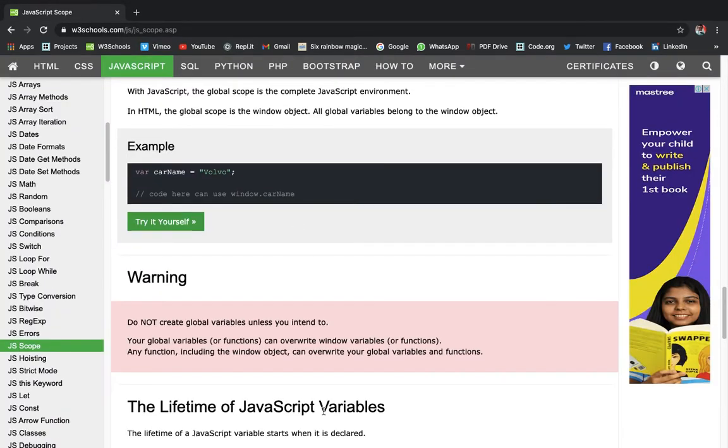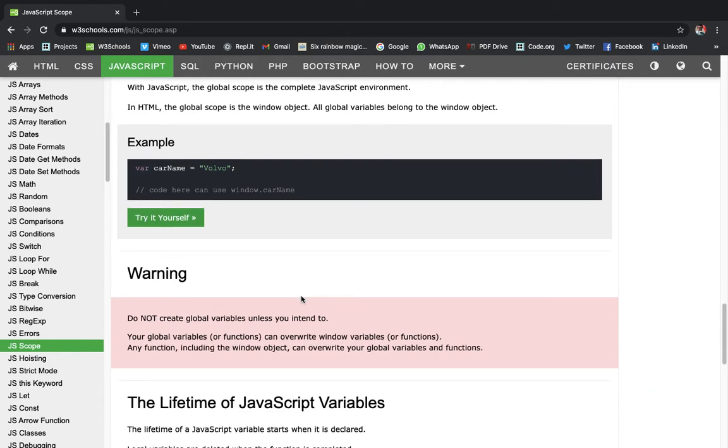Over here we have a warning: do not create global variables unless you intend to. When it is really important to create global variables, only then create them. As I said, creating unnecessary global variables where you can create local variables is not good, because global variables cause issues.